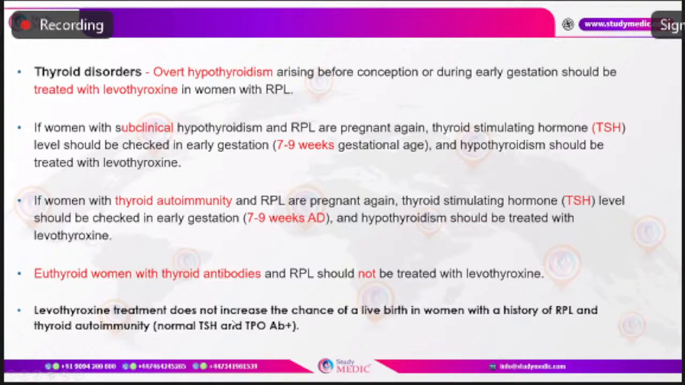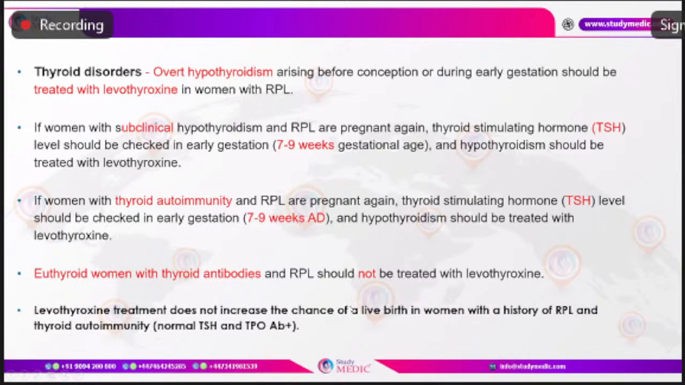So in those women with thyroid autoimmunity and RPL who are pregnant again, TSH again has to be checked early in pregnancy, between 7 to 9 weeks of gestation, and hypothyroidism, if it is there, should be treated with levothyroxine. If they are euthyroid women with thyroid antibodies and they have RPL, then they need not be treated with levothyroxine. No need to treat them with levothyroxine if they are euthyroid. So levothyroxine treatment does not increase the chance of a live birth in women with a history of RPL and thyroid immunity if they have normal TSH and anti-TPO antibodies.